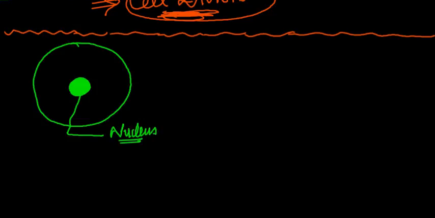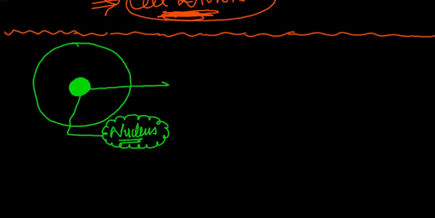However, the prokaryotes have something called a nucleoid. But in general, every eukaryotic cell has a nucleus. This nucleus contains the genetic material of the organism.